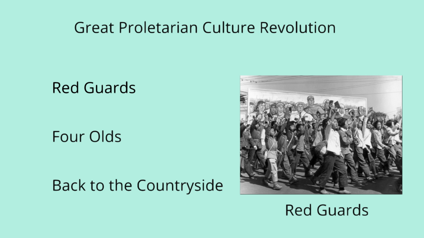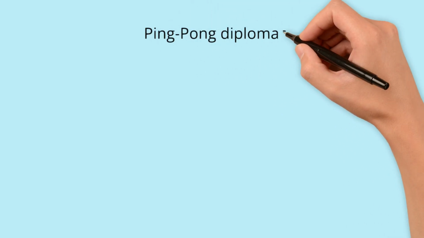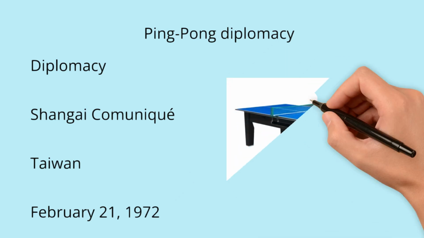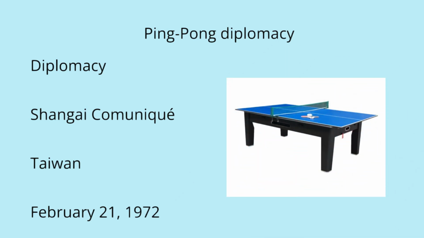Prior to 1971, there were no diplomatic relations between the United States and China since the communist takeover in 1949. This changed after the 31st World Table Tennis Championship in Nagoya, Japan, in which the U.S. team was invited to China by their counterparts. This event was called by some the Ping Heard Round the World. On April 10, 1972, the American team crossed into China from Hong Kong. This ushered in an era of ping-pong diplomacy in which diplomatic relations were established with the United States.